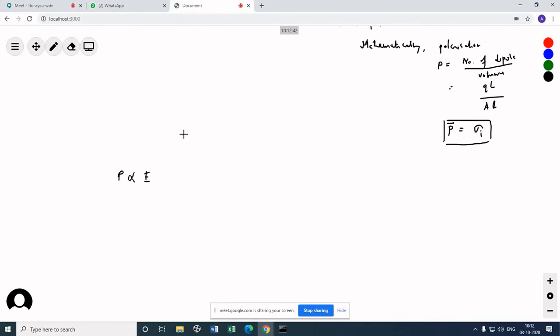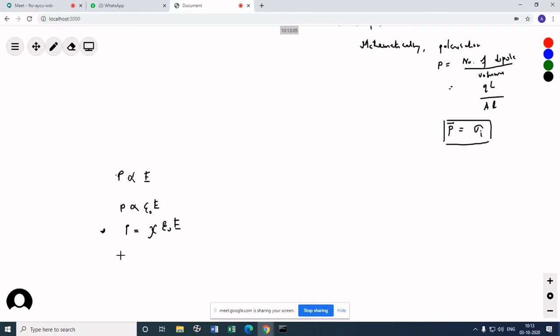Now, if you note properly, this is sigma, this is E, so this is not dimensionally correct. So what do we do? We write here epsilon naught into E. Now it is dimensionally correct. Then if I remove the proportionality sign, I get a constant.